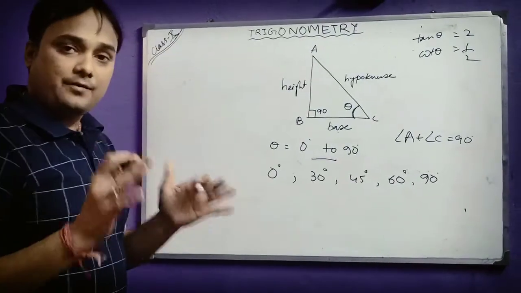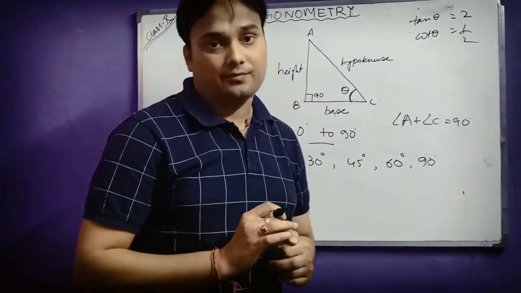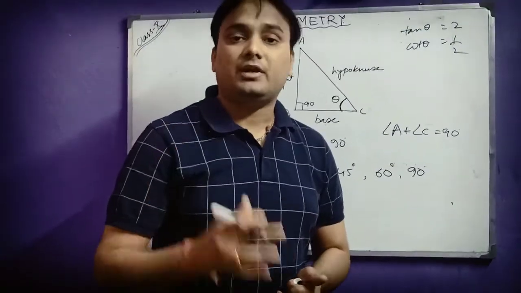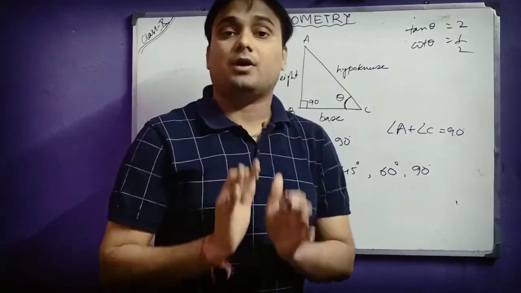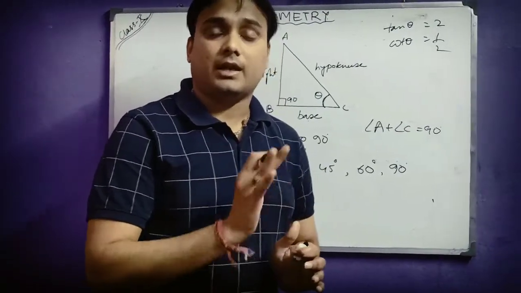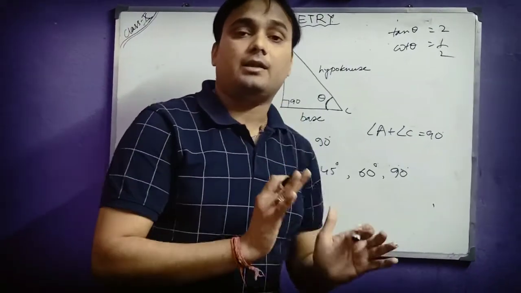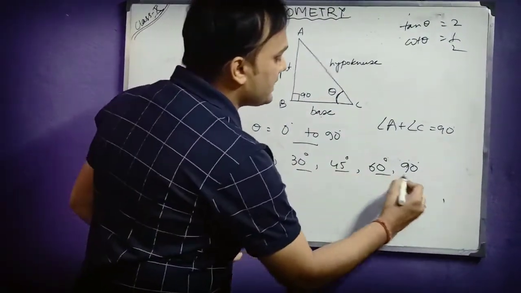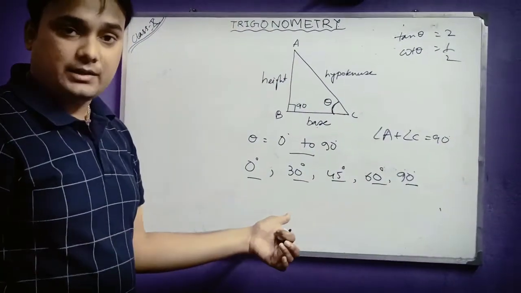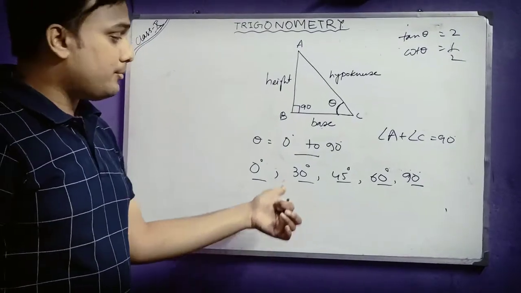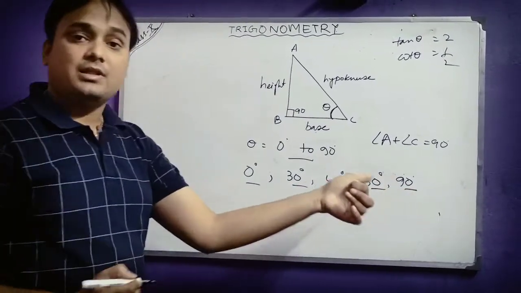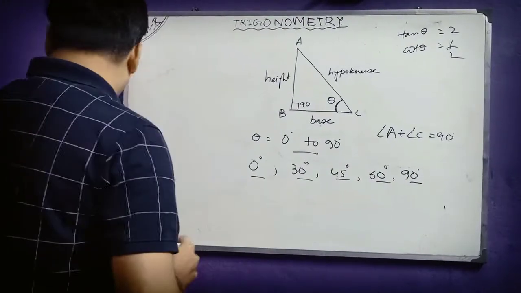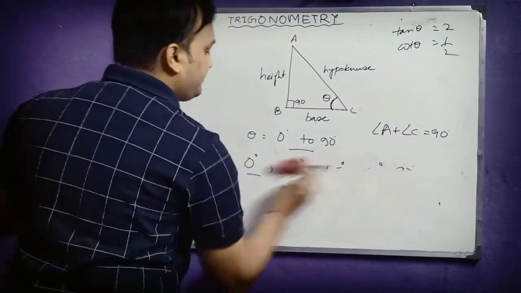In fact, for every degree between 0 to 90, whether it is 20 or 21 or 22, there is a value of sin theta, cos theta, tan theta. But these angles are special angles, because you can keep them in your mind directly. There is also one logic for keeping the values of these angles in mind. So now we will be understanding that.